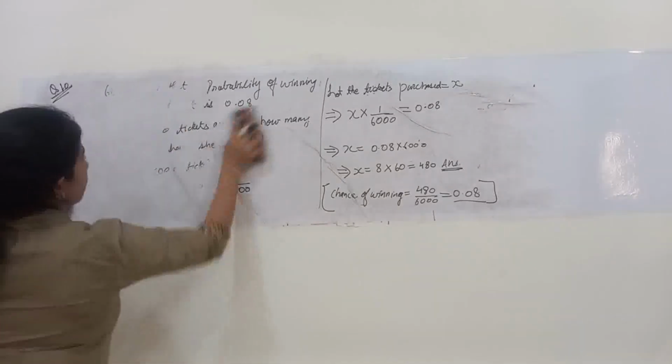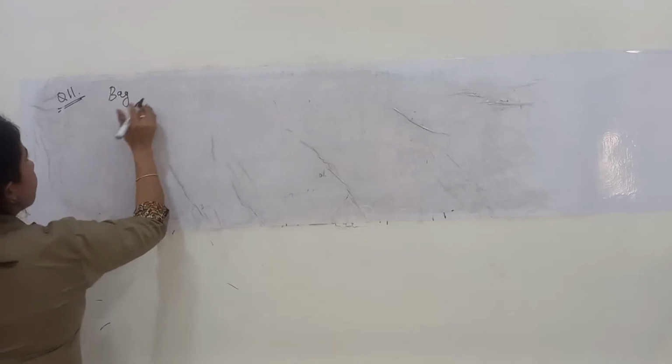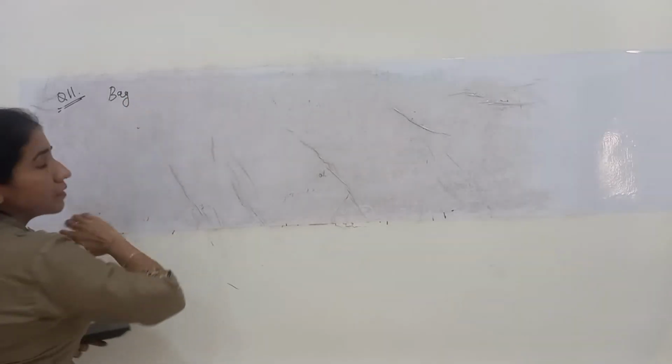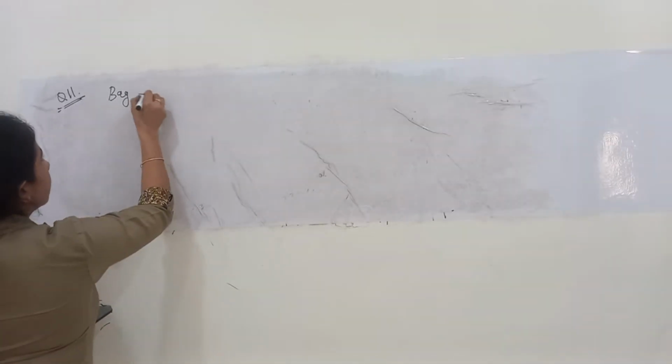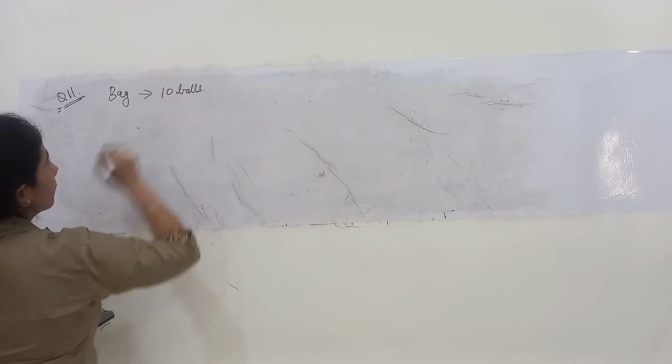Next question, students. Question number 11 says that there is a bag which contains balls of 2 different colors, and the bag has a total of 10 balls.